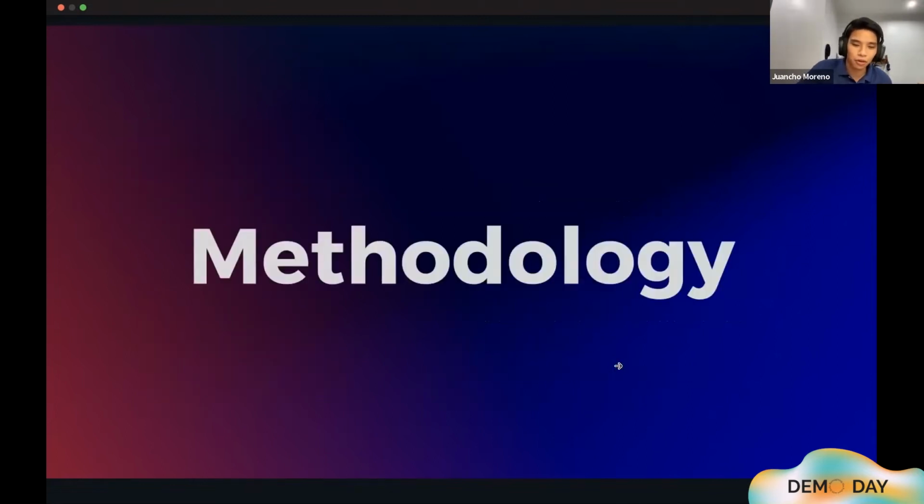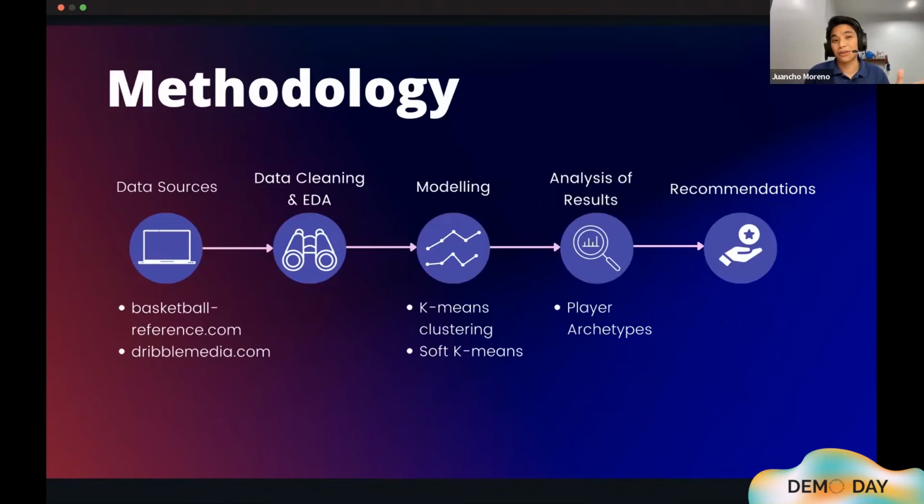Now, moving on to how we'll answer our macro and micro questions said earlier, we have five steps. First is to scrape the data from basketballreference.com and dribblemedia.com, the sites mentioned prior. Second would be to clean this data and perform an exploratory data analysis. Third would be to model this data by means of k-means clustering and soft k-means. Fourth, we'd want to analyze these results by taking a look again at their different player archetypes. And fifth, using these archetypes, we want to come up with our own recommendations.